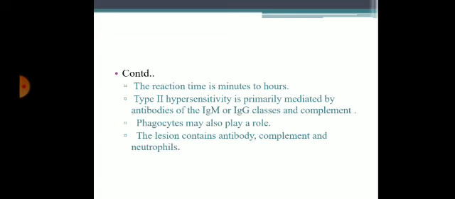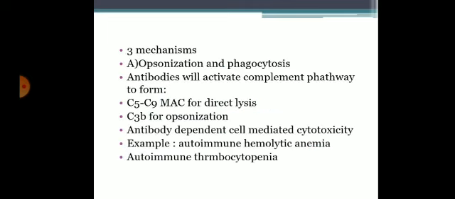Type 2 hypersensitivity is primarily mediated by antibodies of IgM and IgG classes and complement systems. Phagocytes play an important role. These lesions contain antibodies, complements, and neutrophils. There are three mechanisms involved in this hypersensitivity reaction. First one is opsonization and phagocytosis. Antibodies will activate the complement pathway to form C5 to C9 MAC complex for direct lysis, and C3b for opsonization, and antibody dependent cell mediated cytotoxicity.